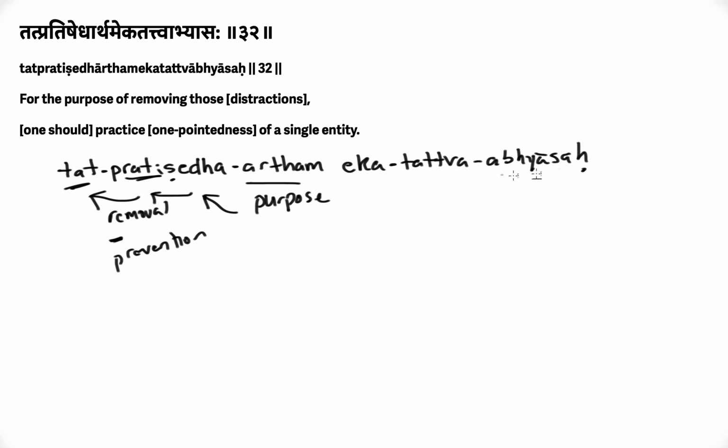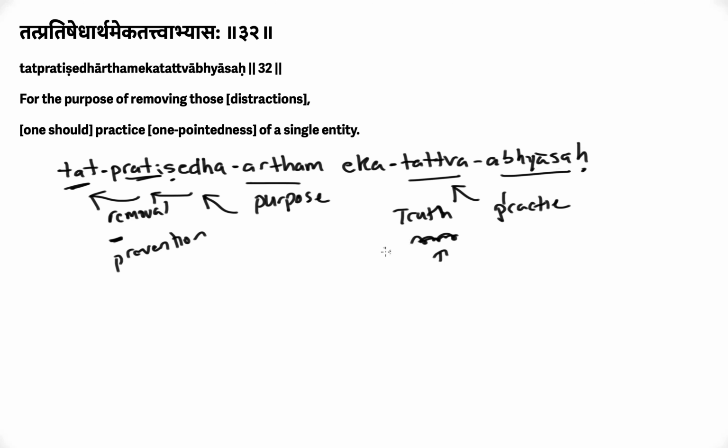So for the purpose of removing the distractions, what do we do? Eka tattva abhyasaha. You have to do practice of. Now the word tattva, it means many things, but we have to get the essence of it. Tattva means truth, but in this case, it's a material truth of a thing, an object, or an entity.